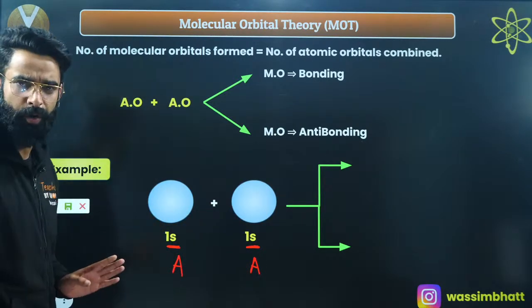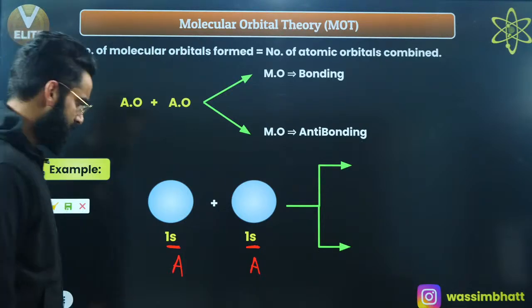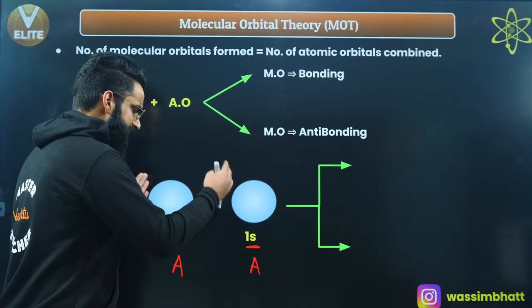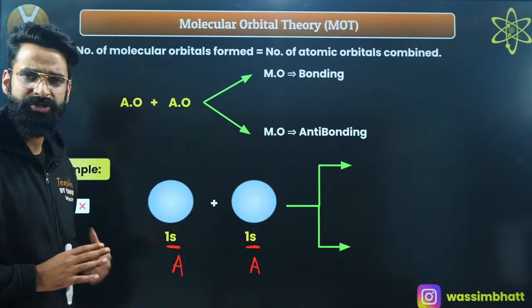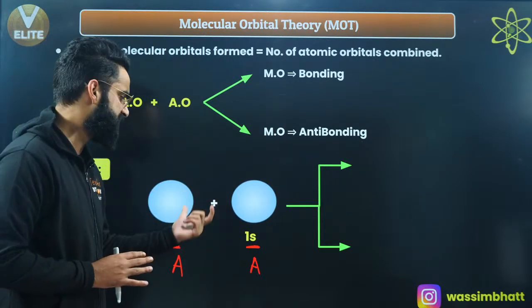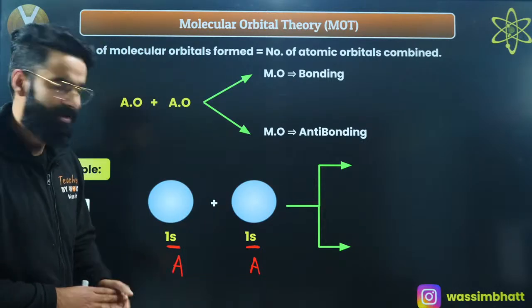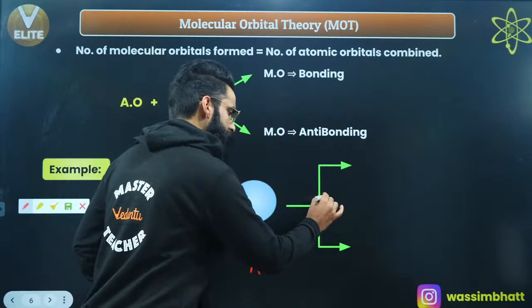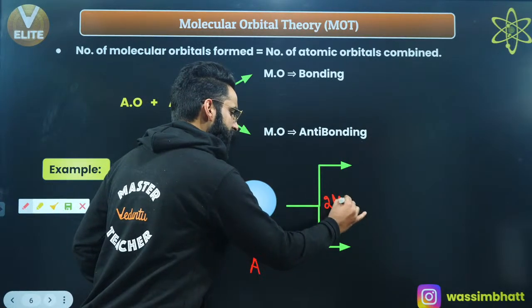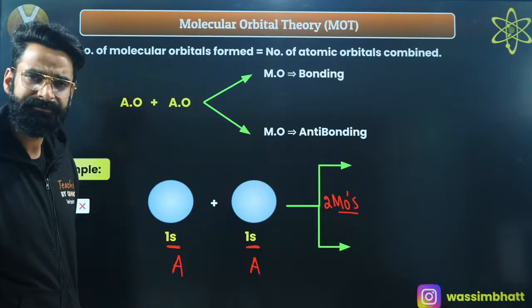As per molecular orbital theory, in order to form the bond, these two atomic orbitals must approach each other so that they combine. So first, combination of these atomic orbitals takes place. Since two atomic orbitals are combining, how many molecular orbitals are going to get formed? Two molecular orbitals. One will be bonding, one will be anti-bonding, right?